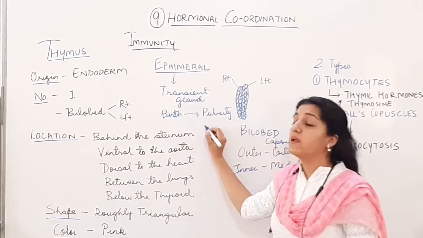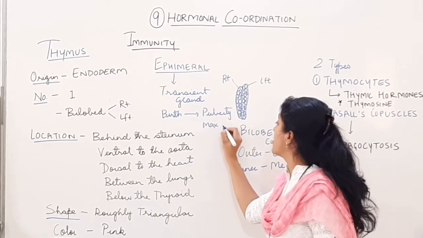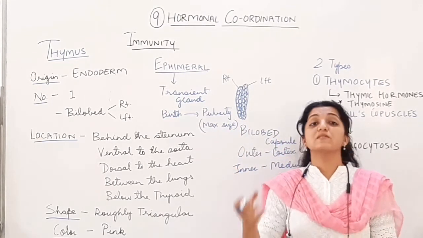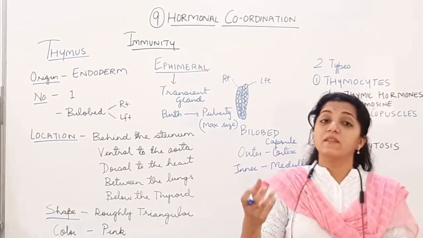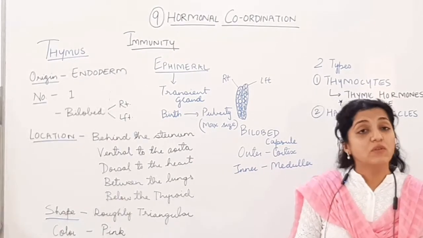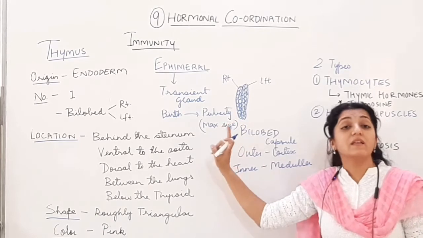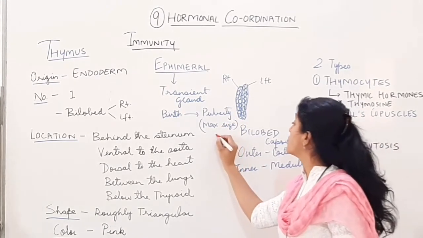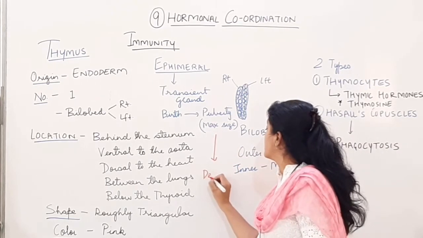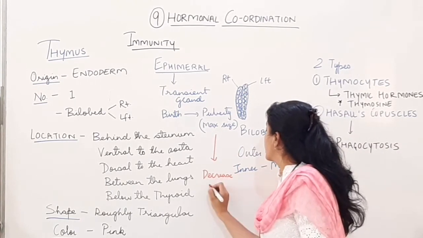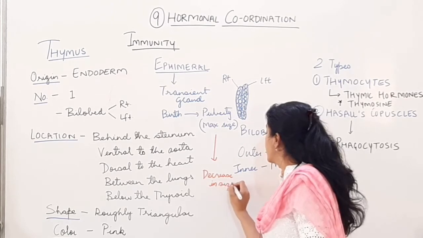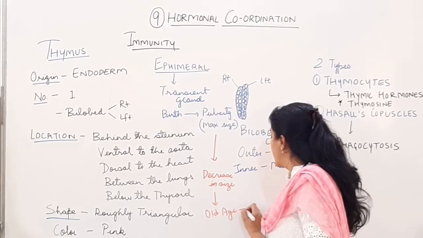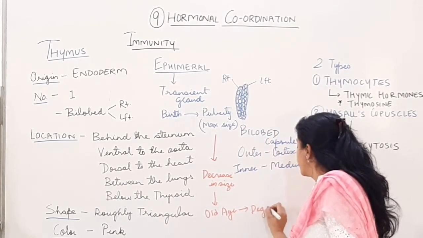At puberty, it attains its maximum size. From birth, it is going to grow in the child. At puberty, around 13 to 14 years, it is going to attain its maximum size. After puberty, its size goes on decreasing, and gradually in old age it degenerates.